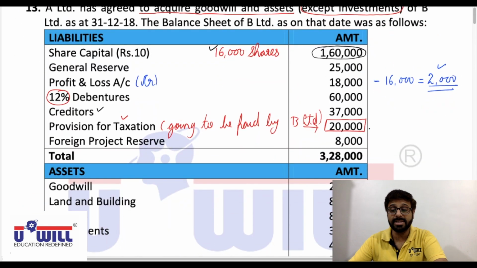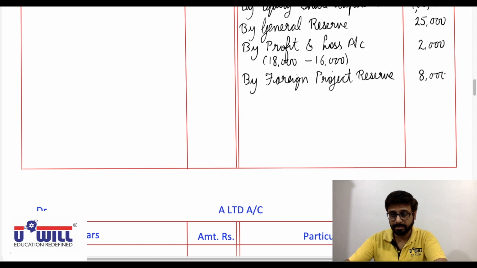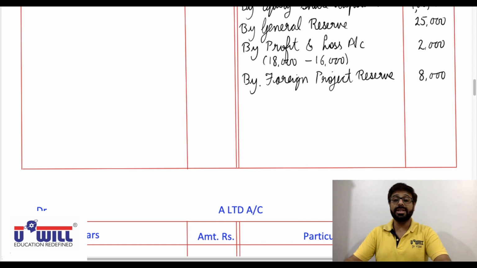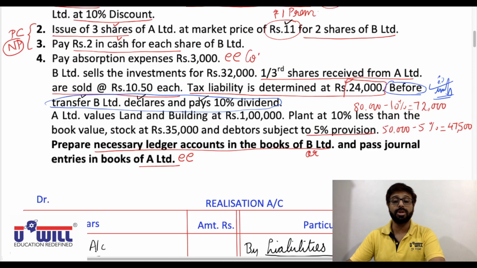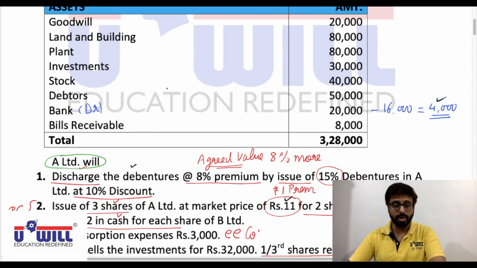Then foreign project reserve 8,000, so by foreign project reserve 8,000. Okay, so this entry is also done. Fifth entry, reserves account debit to equity shareholders account. Then after that we have fictitious assets or other non-current assets or other current assets item that we don't have. We don't have any item on the other side which is in the nature of other non-current asset or other current assets. So first 6 closing entries are done.